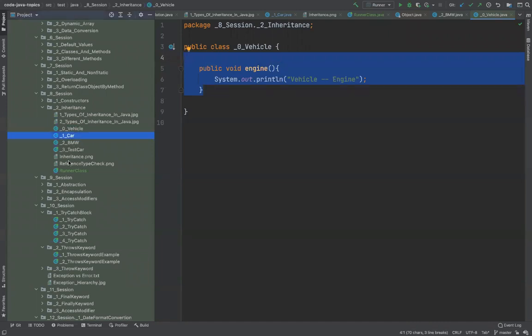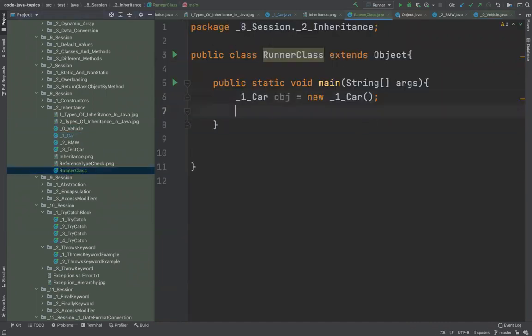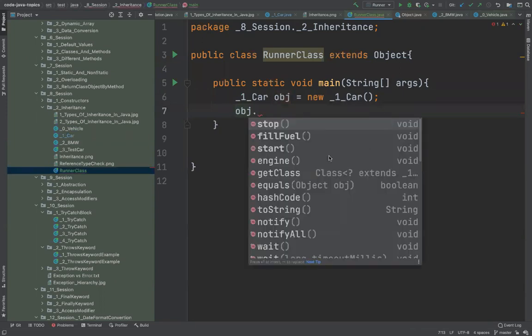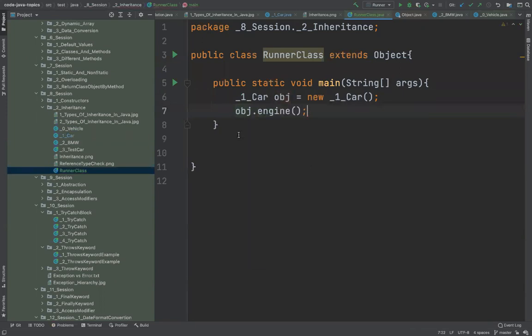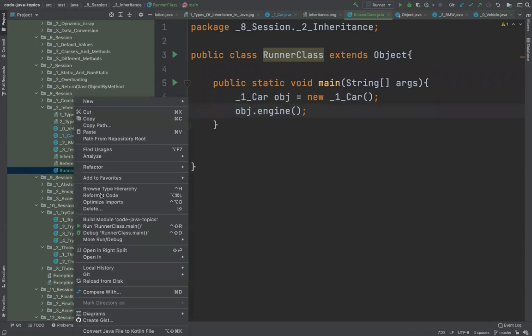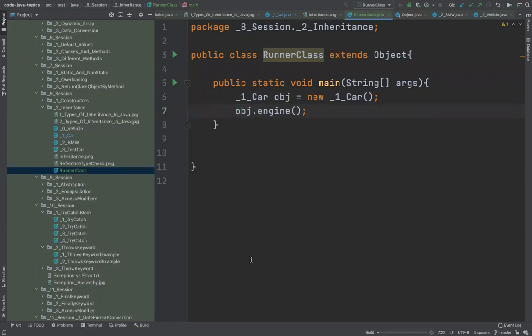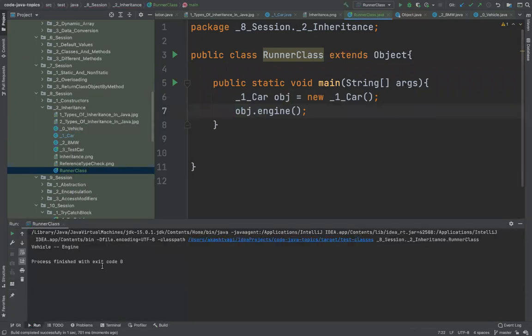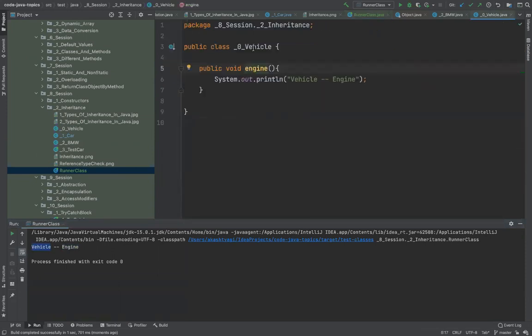Now when I say object dot engine, and when I run this, let's run this also. I'll get vehicle engine. That means this engine method is present in the vehicle class. So when I do this, it takes me to the vehicle class method, the engine method.